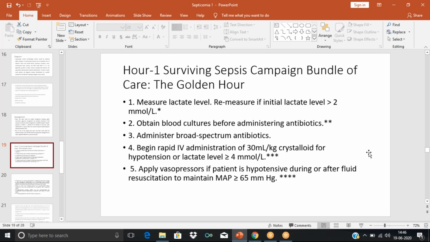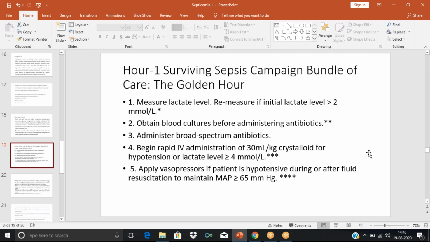Then apply vasopressors if the patient is hypotensive during or after fluid resuscitation to maintain the mean arterial pressure above 65 mm/Hg. So in order to increase the blood pressure, we are giving the crystalloid. Crystalloids are volume expanders. They expand the blood volume.